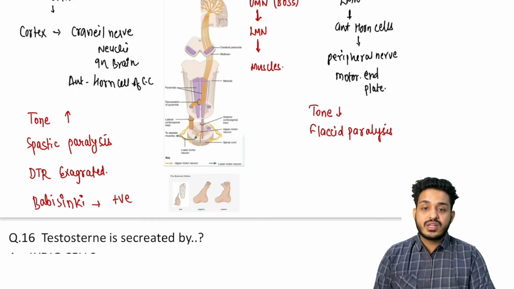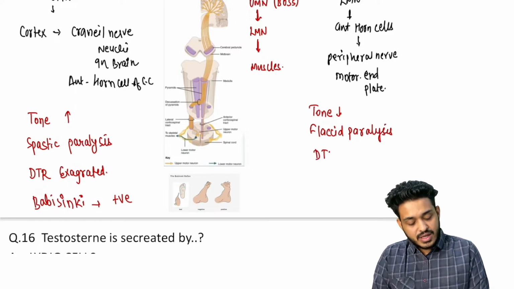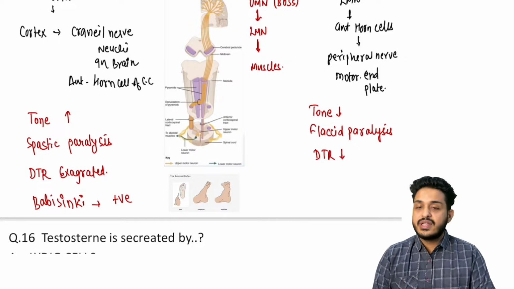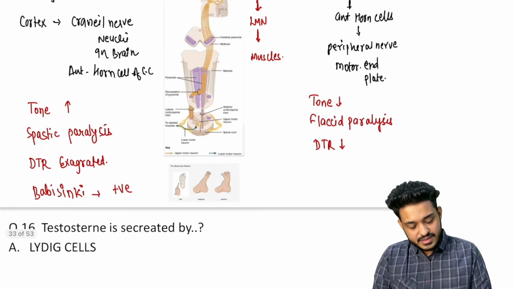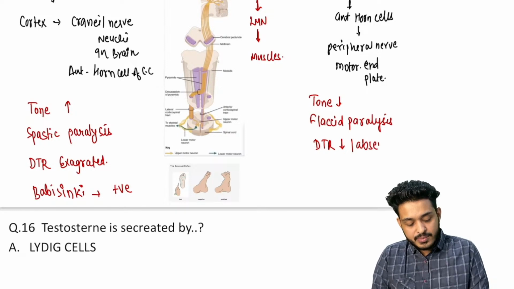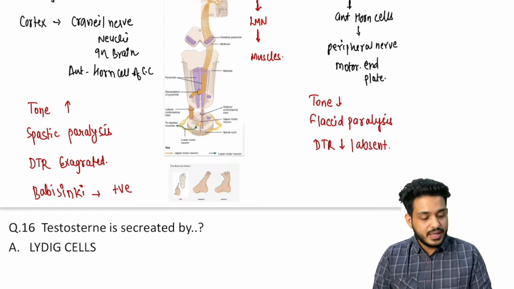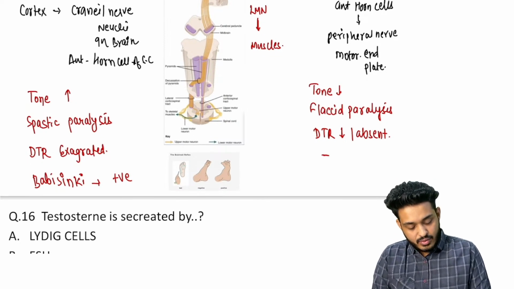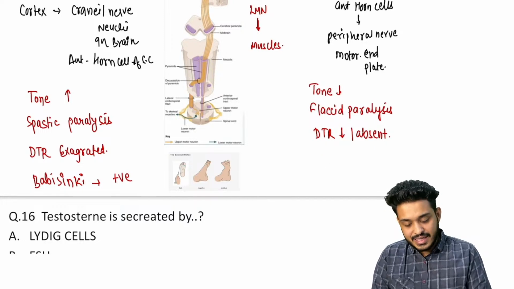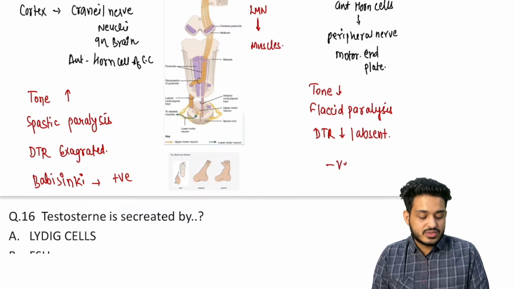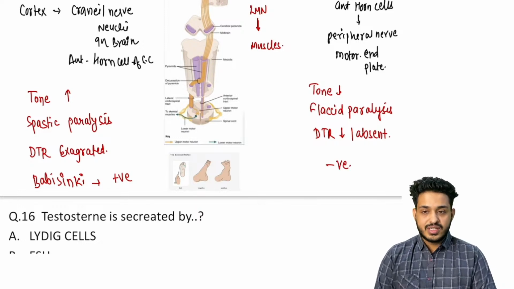What will happen to the reflexes? Now sir, reflexes will also get decreased. Deep tendon reflex will also get decreased, or maybe they can be absent. You will do the reflex, maybe they can be absent, right? And what will happen to the Babinski? It is going to come negative. I hope you understand what will happen.